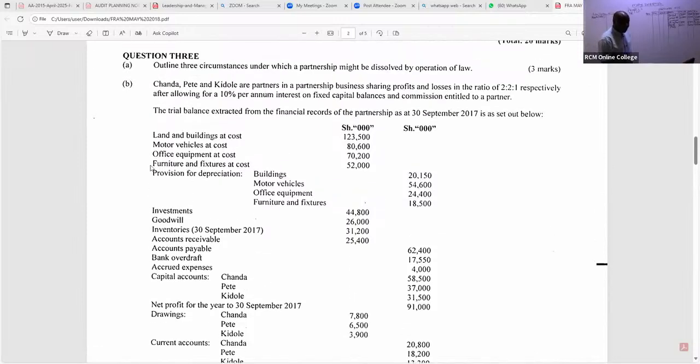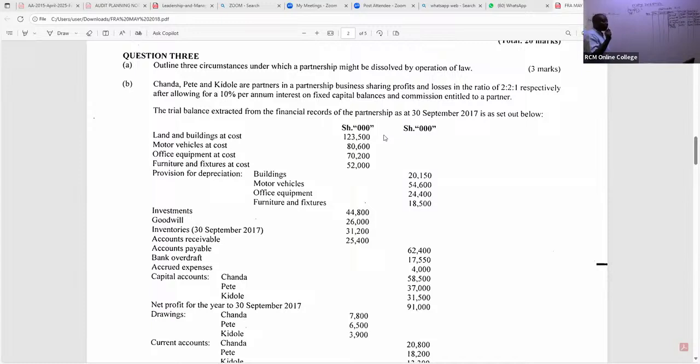So the first one that was realized to the new company is land and buildings. So we have here land, and buildings. So we have, I'll just say land. So land, are you able to see the cost? The cost given is 123,500. We subtract its accumulated depreciation.